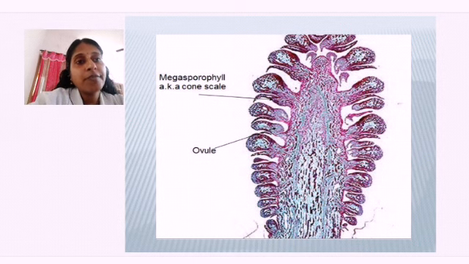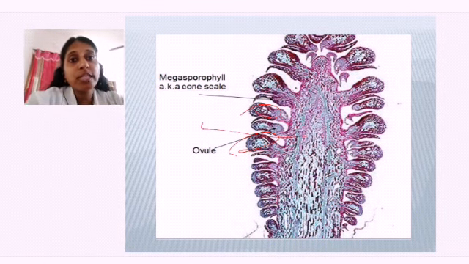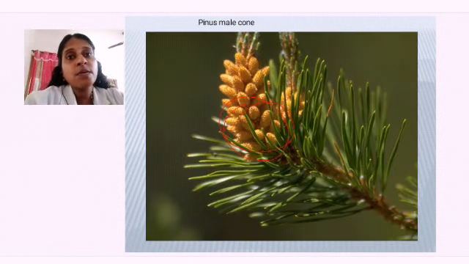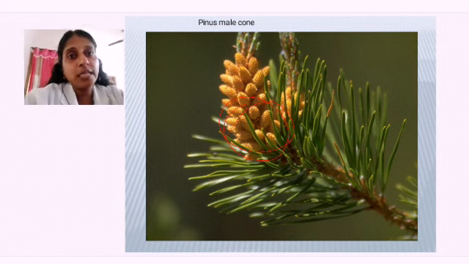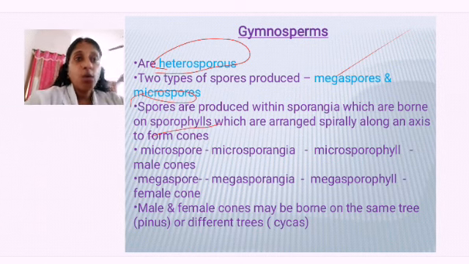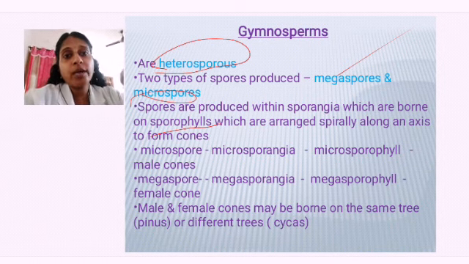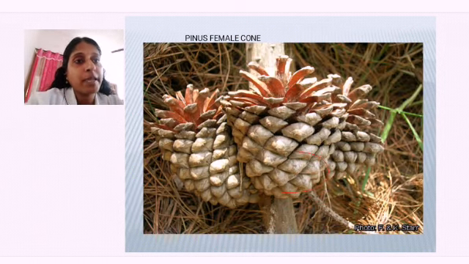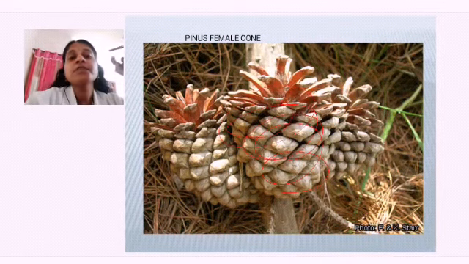So you can find where the spores are present. These spores are present on the leaves. The spore-bearing leaves, what do we call them? Sporophylls. The leaves on which the sporangia are borne are called sporophylls, arranged spirally along a long axis. You can find they are arranged spirally like this.